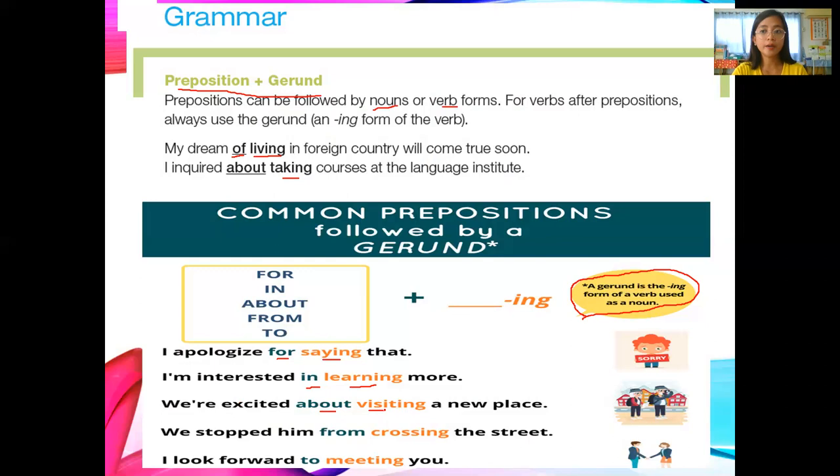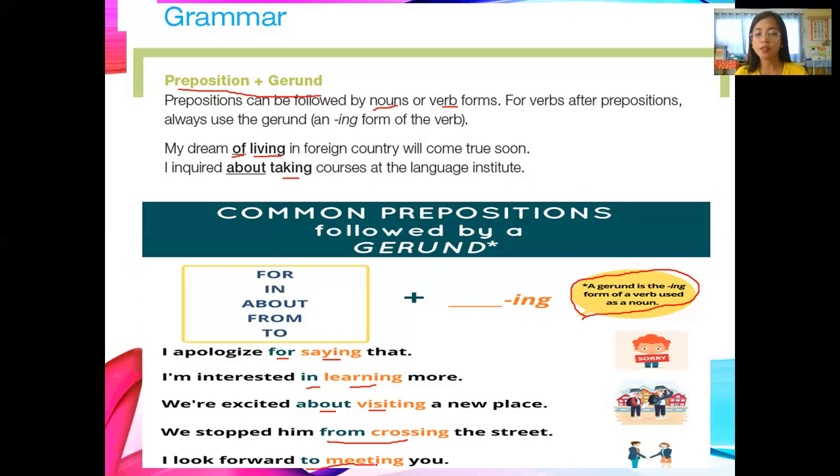Visiting is our gerund. Number 4 is we stop him from crossing the street. Number 5, I look forward to meeting you. So that is an example of preposition plus gerund.